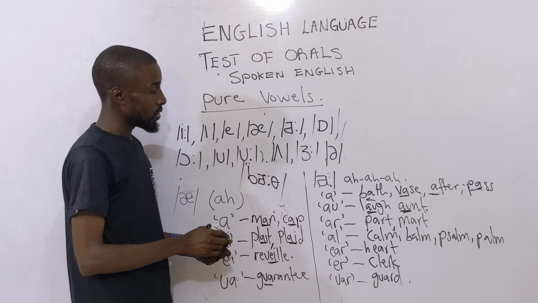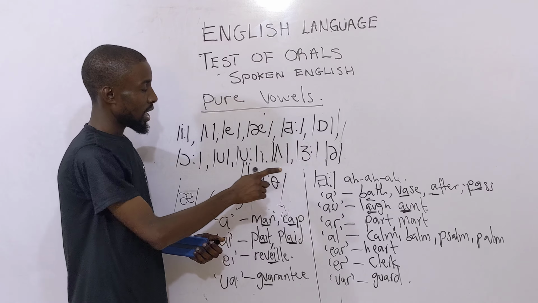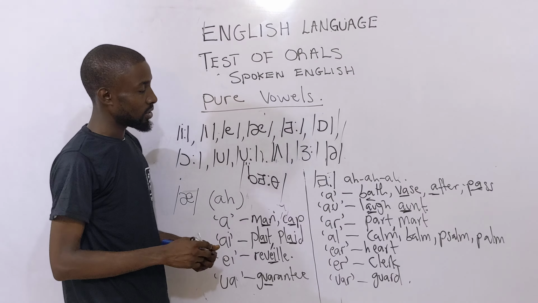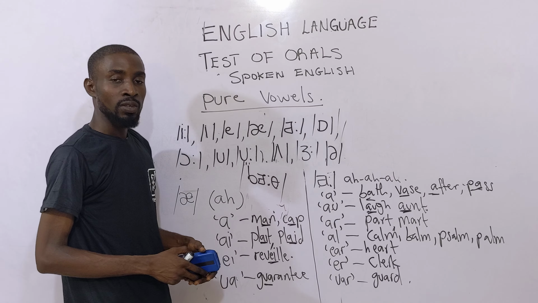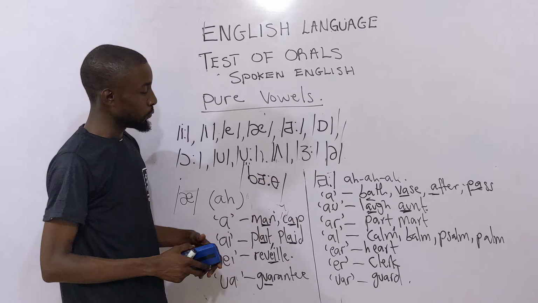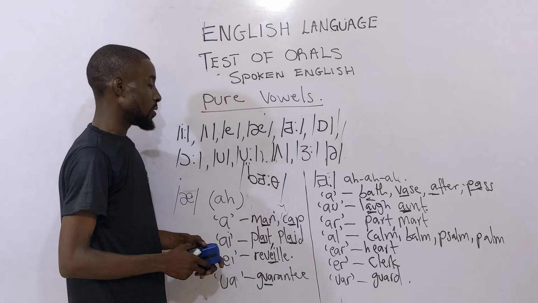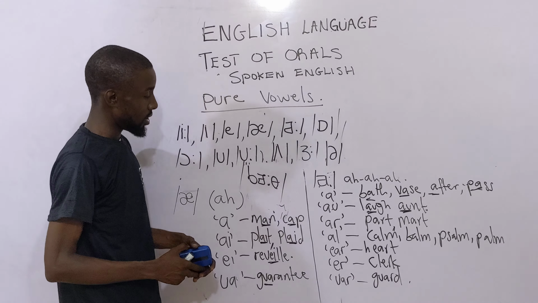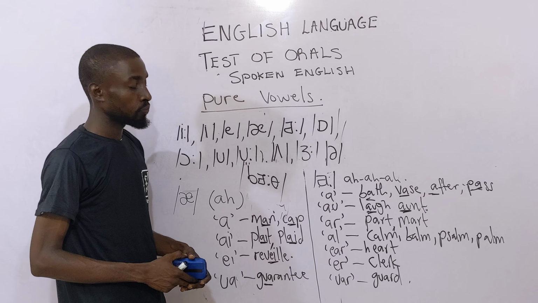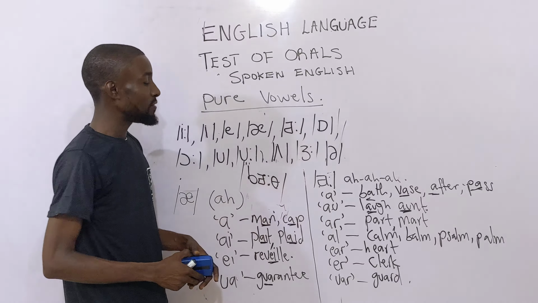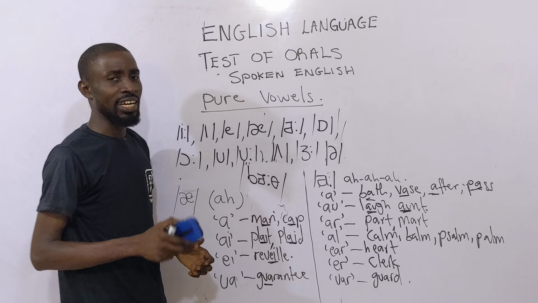So it is bath. Then verse. You can see all of them have been underlined. Then pass. That's what will give you this particular sound that we have here. Then we have the A and the U taken together, where we have laugh. Can you transcribe laugh now?